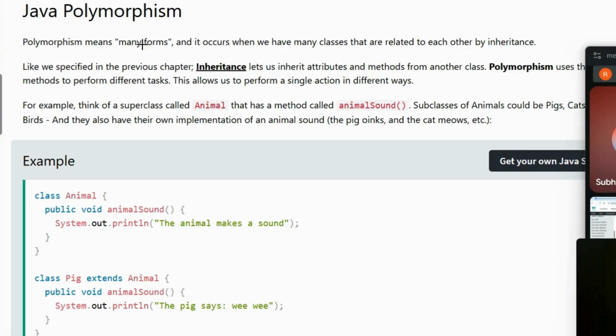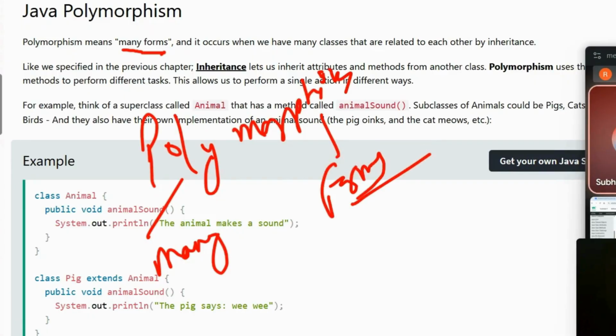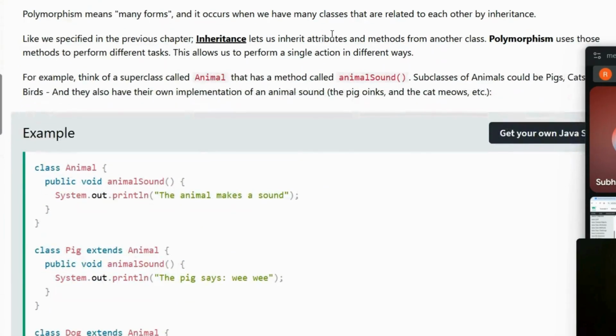So polymorphism means many forms. Okay, poly means many, morphism means forms. Which means many forms, and it occurs when we have many classes that are related to each other by inheritance. Like we specified in the previous chapter, inheritance lets us inherit attributes and methods from another class. Polymorphism uses those methods to perform different tasks. This allows us to perform a single action in different ways.